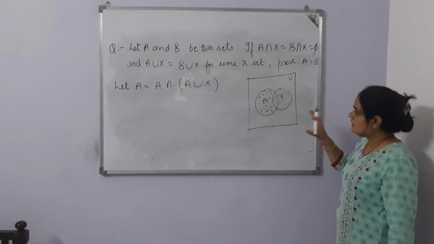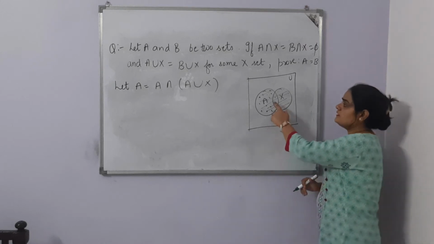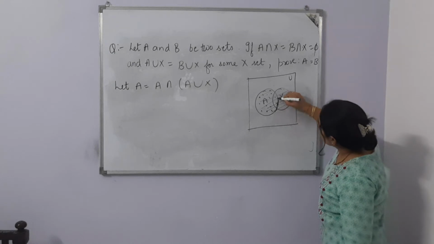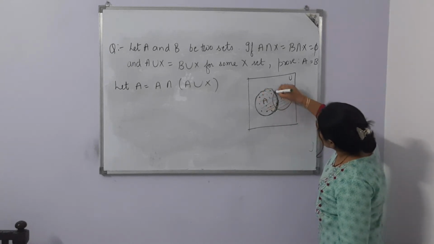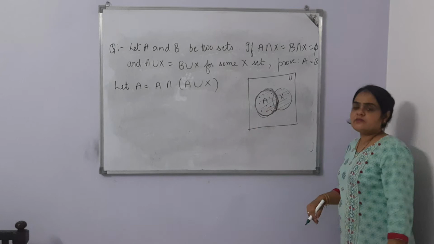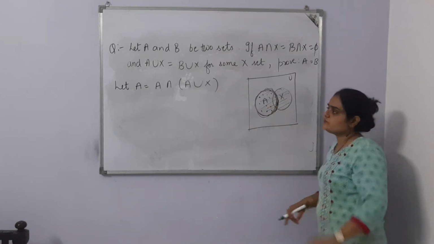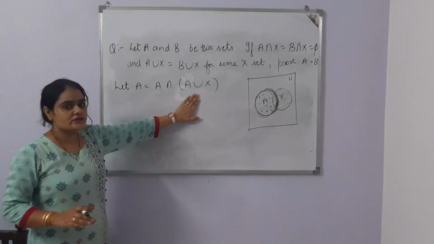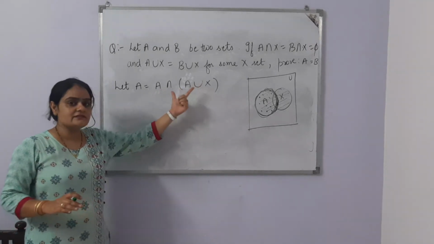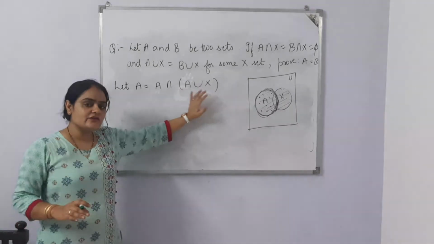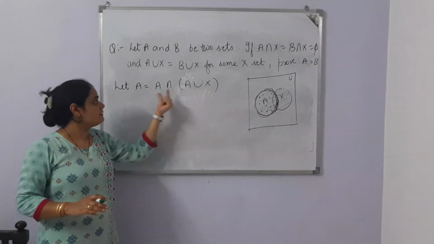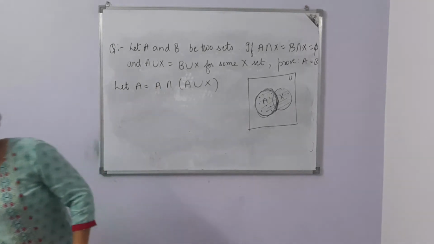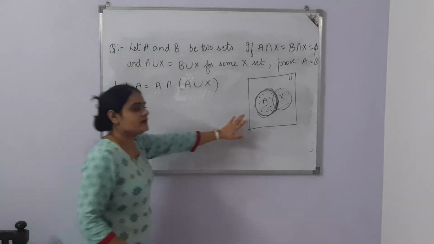Is it equal to A? You are watching that the circle and lines are meeting in this area. If they are meeting in this area, that means it is equal to A. So can we take A is equal to A, and the other set is A union X. Of course, this one will be the biggest set because here we are taking A's union with X. So this set and A, if we want to take common, then it is already A. So we have taken the result and we have already proved it by this Venn diagram.